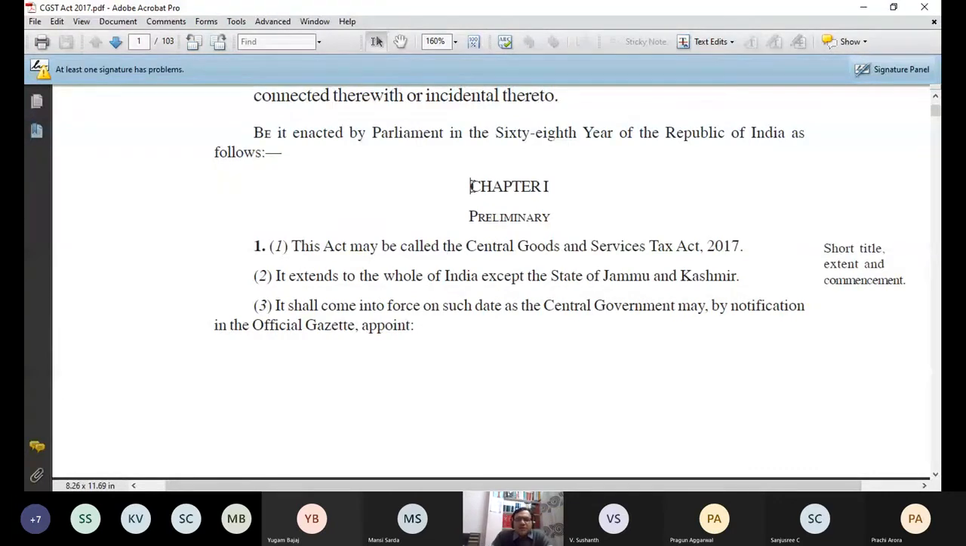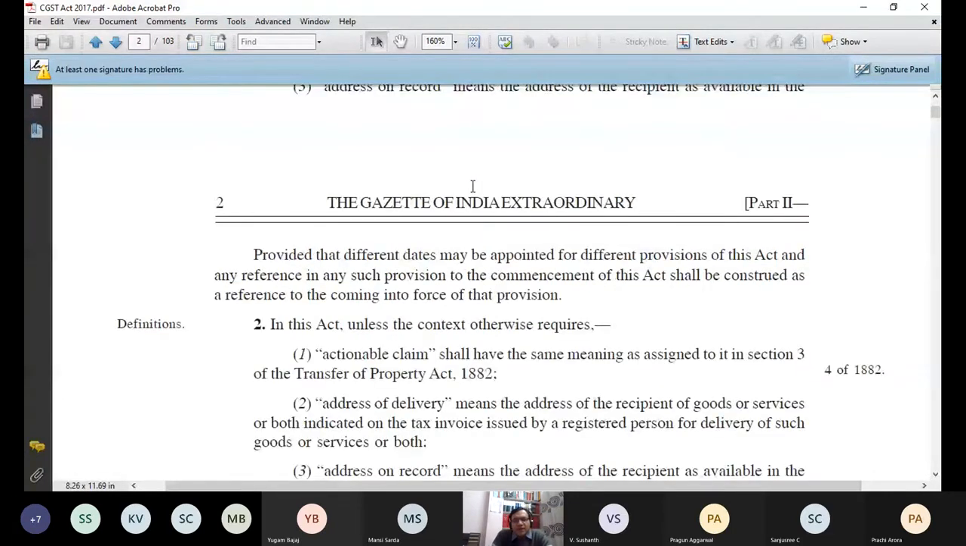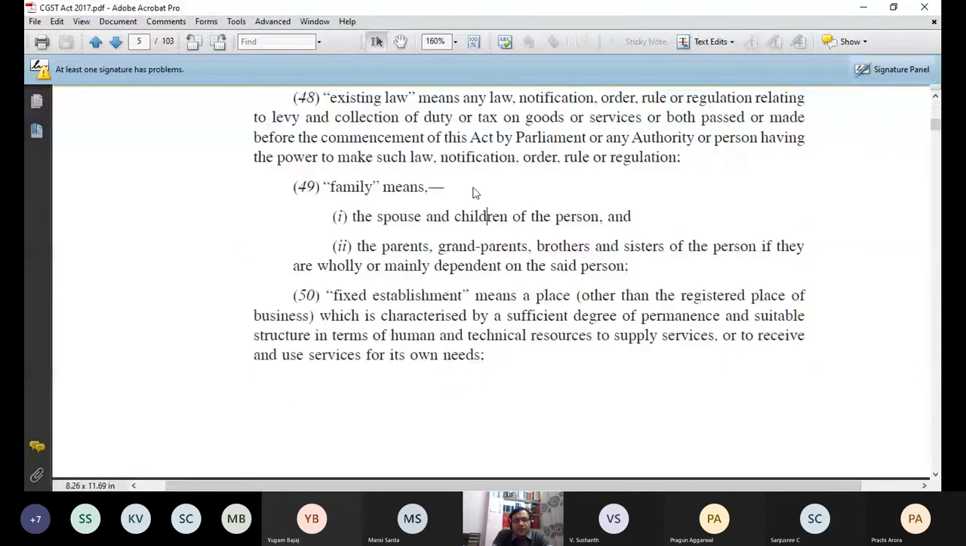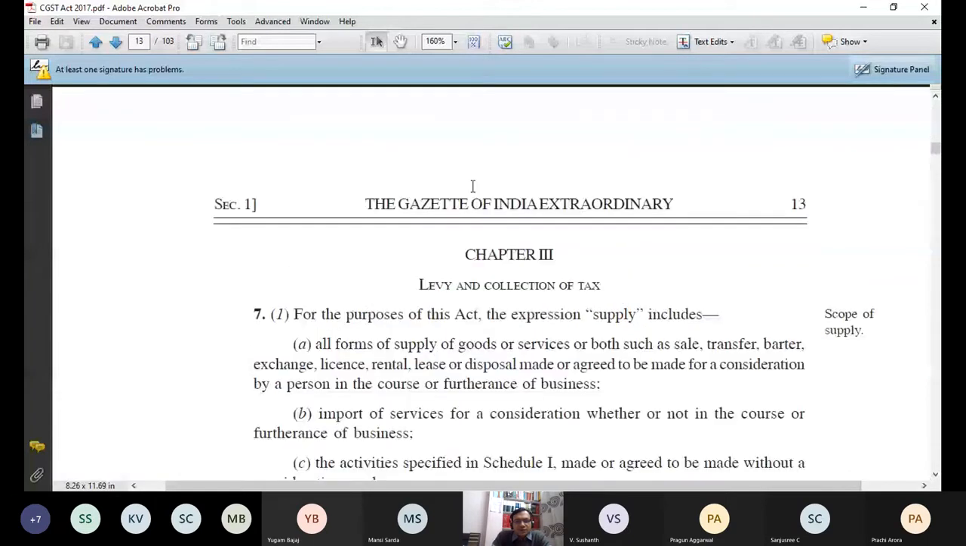So I'm not discussing chapter 1 for the time being. Let me come directly to chapter 3, which is relevant. The heading of chapter 3 of the CGST Act 2017 is what? Levy and collection. As you can see, it is chapter 3, levy and collection of tax. So which tax? Since I'm reading the CGST Act, this tax is nothing but CGST or central tax. Anything you can say, central tax or CGST, that's it.